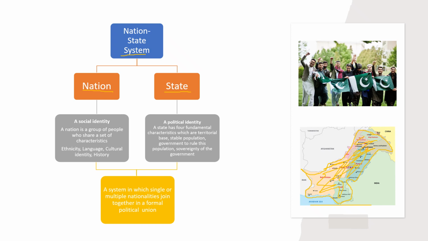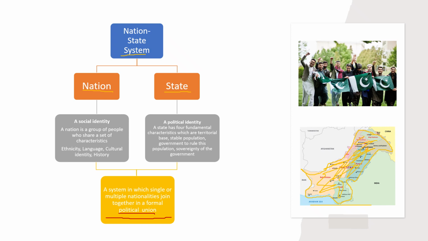Now students, if we combine these 2 terms, what do we get? We will get a definition of nation-state system. Nation-state system is a system in which single or multiple nationalities join together in a formal political union. Now, what is a formal political union? The formal political union is the state. If single or multiple nationalities join together in a formal political union, then we say that yes, this is a nation-state system.